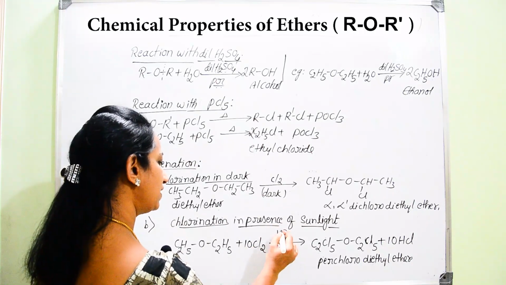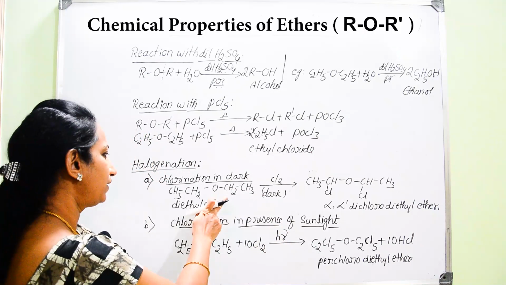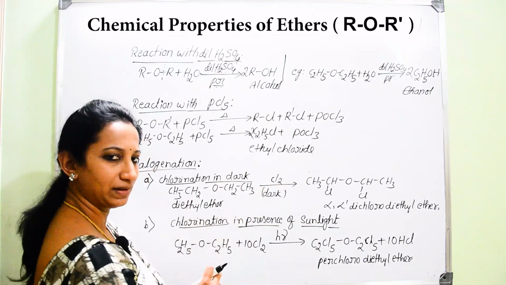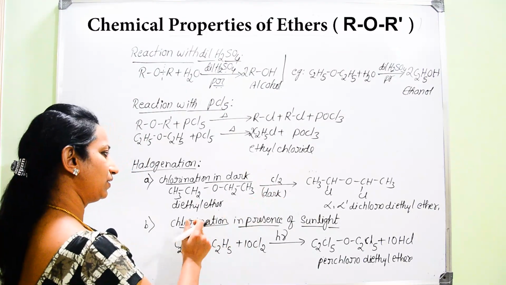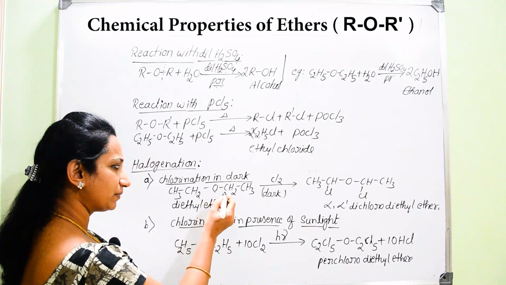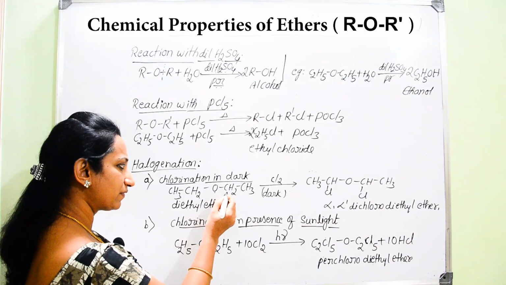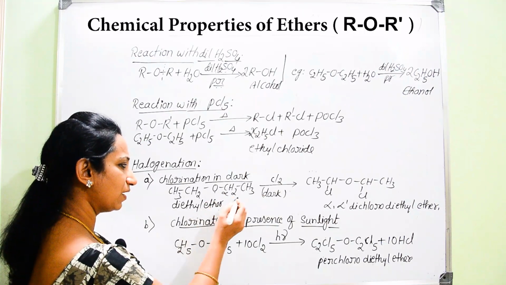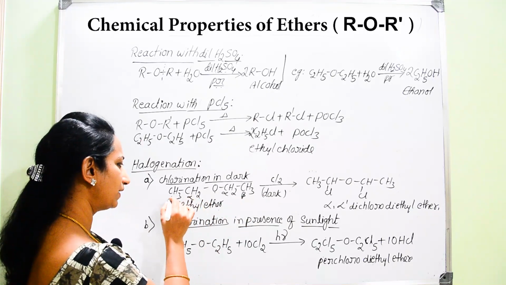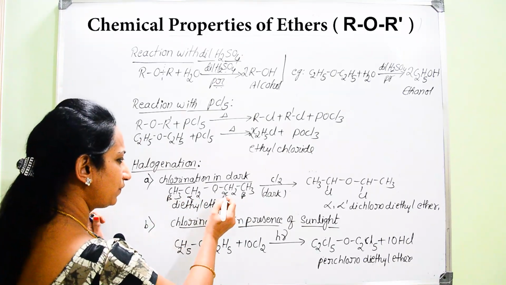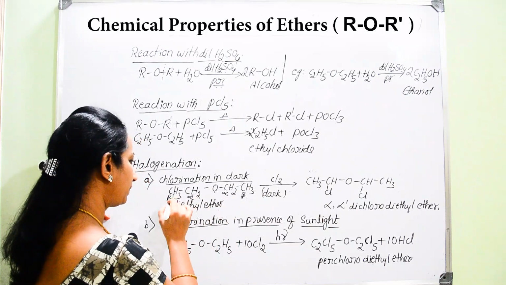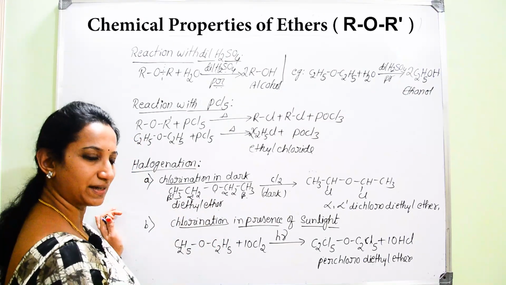Whenever ether is made to react with chlorine in dark condition, consider the oxygen atom: the carbon which is in direct contact, the first carbon atom, is said to be alpha, then the second carbon is said to be beta. Here also alpha and beta. Now, if you say this is alpha prime, beta prime, we can distinguish on either side.